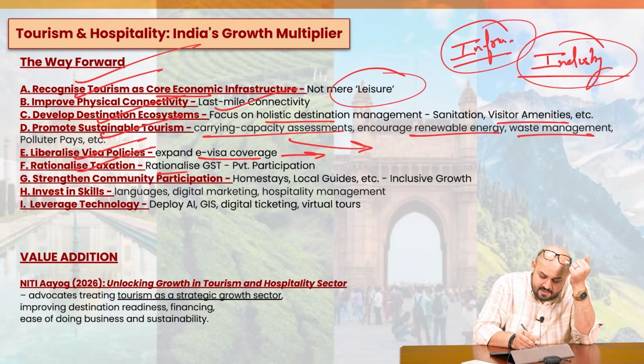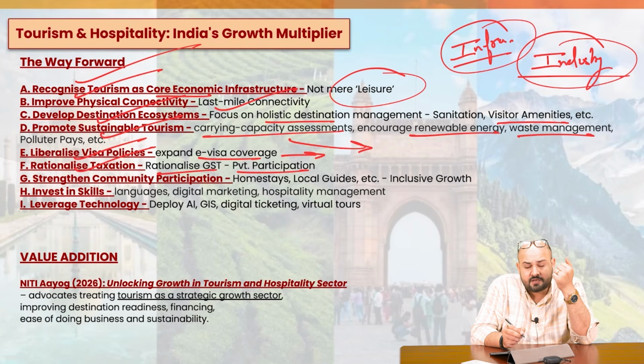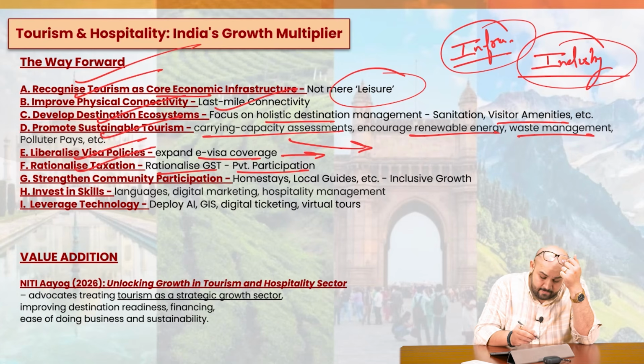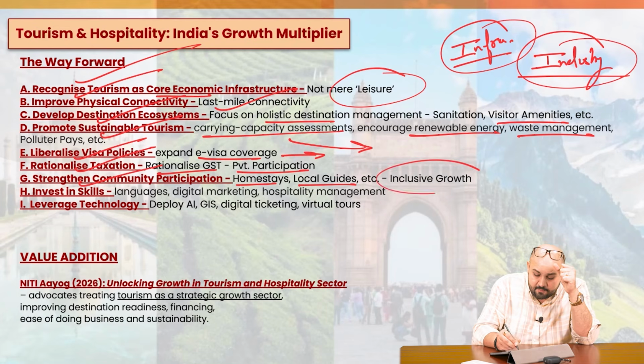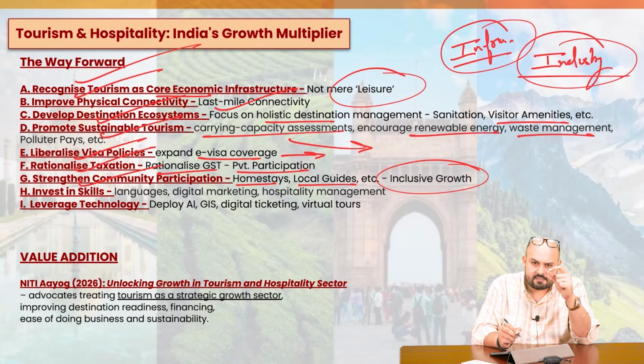Rationalize the taxation, rationalize the GST, and private participation is very, very important in this particular aspect, especially with respect to development. Then strengthen the community participation. We should focus on homestays more, not just the commercial big chain hotels. Rather, we should focus on homestays and local guides, and this would promote balanced regional development.